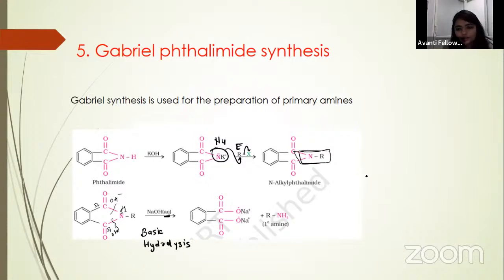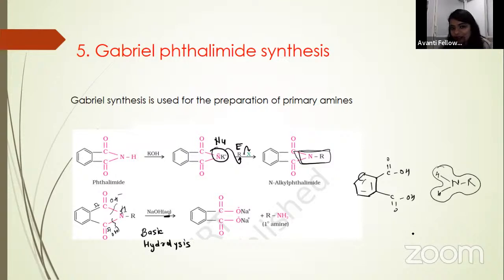You will get a product like this, with COOH and COOH, along with the NR that was there previously, one hydrogen from here, one hydrogen from here. Wow, we got our amine. That's what we are looking for. So you will get your amines, right? This is your 1 degree amine, and this is the acid.